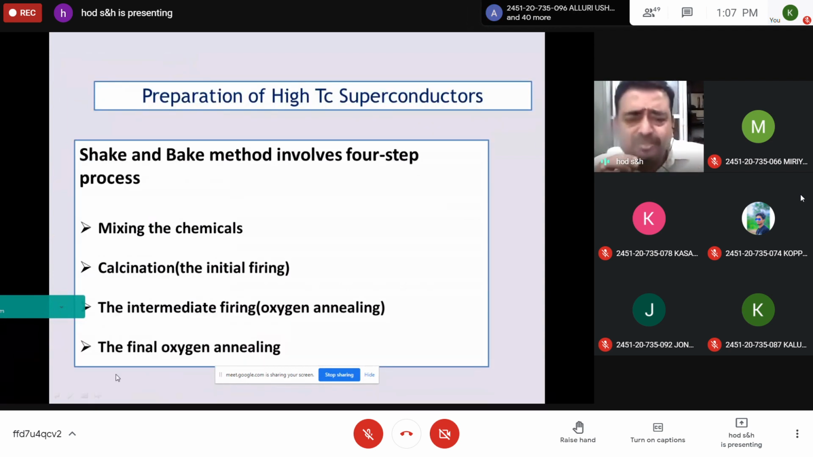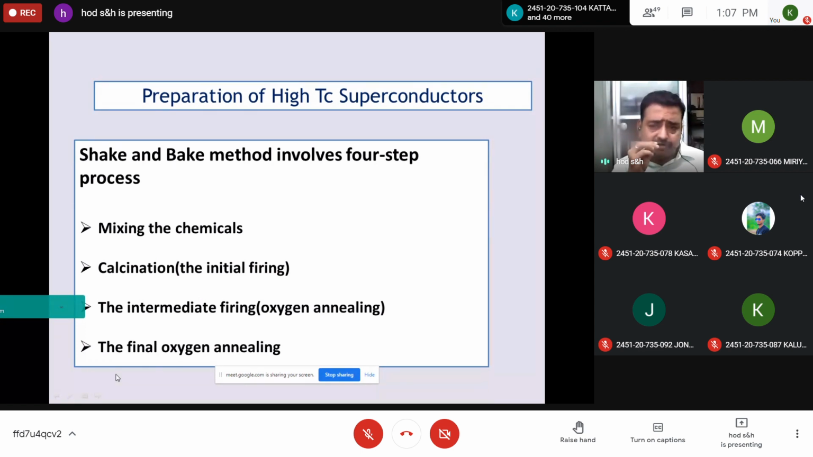It's not there in the syllabus, only for understanding sake. Generally, these are the 4 steps involved for the preparation of high temperature superconductors. Initially, the basic chemicals are mixed by using standard techniques. Then they are put in high temperature for heat treatment, which is called initial firing, so that they get a powder form or become stabilized with a certain physical form, and then intermediate firing is done.